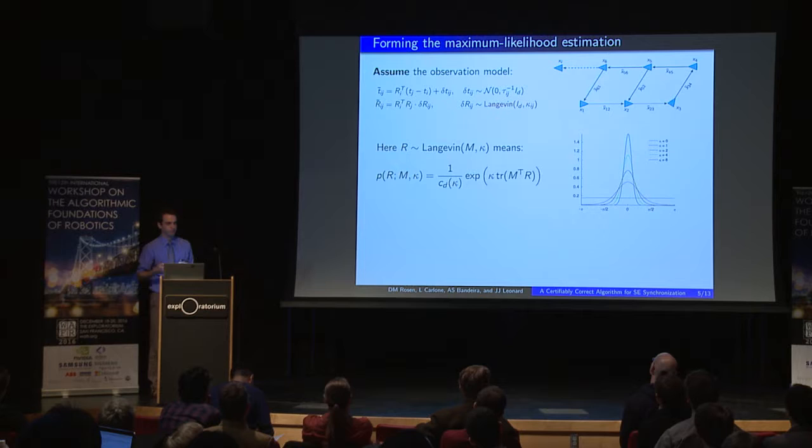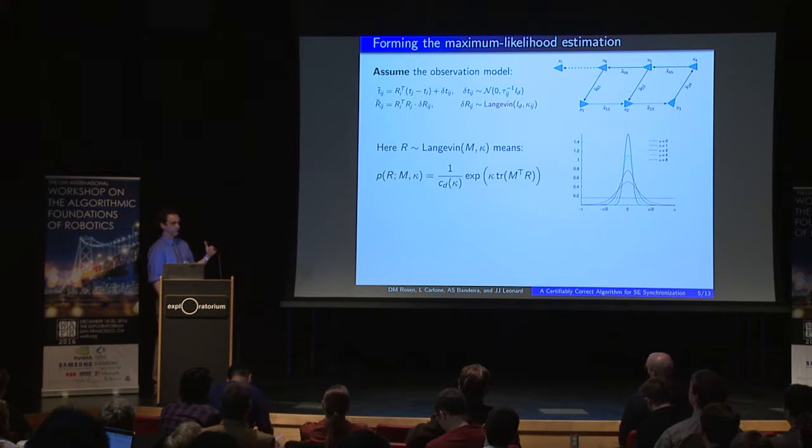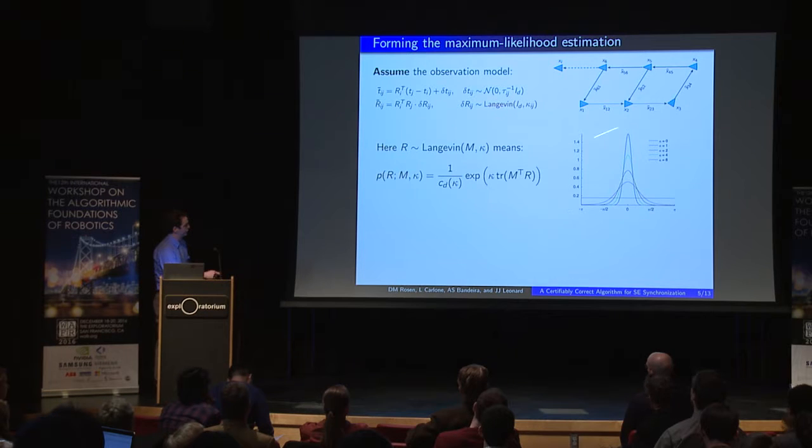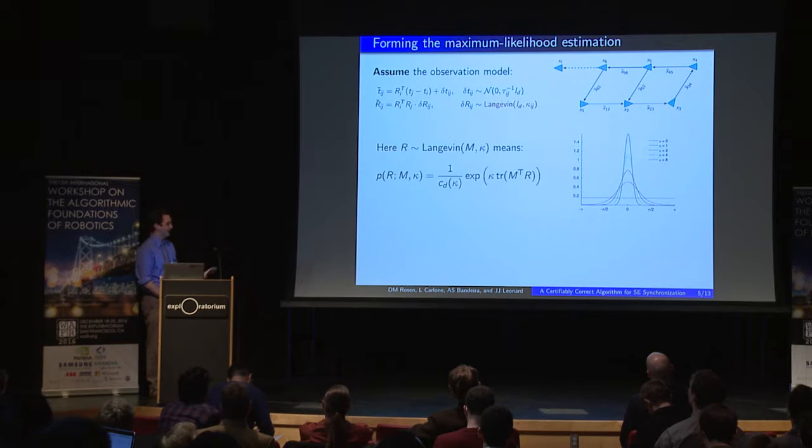And intuitively, it plays a role for rotation-valued random variables that is analogous to that of the Gaussian distribution on Euclidean space. In particular, the way that you would actually sample a Langevin distributed rotation matrix is you would uniformly sample a rotation axis in 3 dimensions, and you would sample a corresponding rotation angle from a von Mises distribution, which for relatively high values of the concentration parameter is actually well approximated by a Gaussian. So intuitively, if you want a nice intuitive understanding of how this works, it kind of looks like a Gaussian over rotation angles.